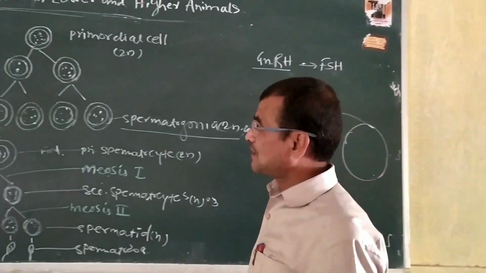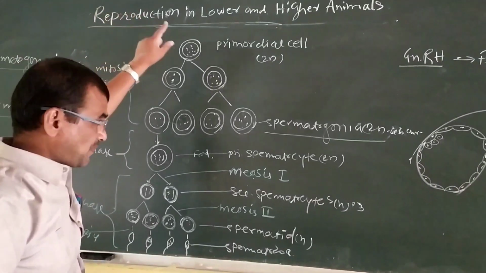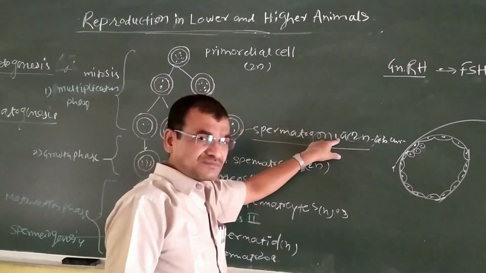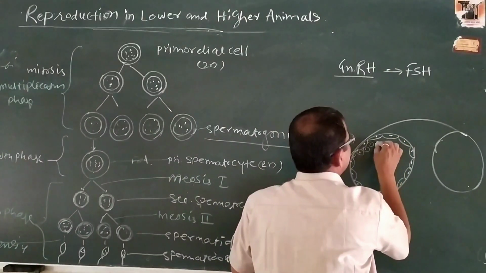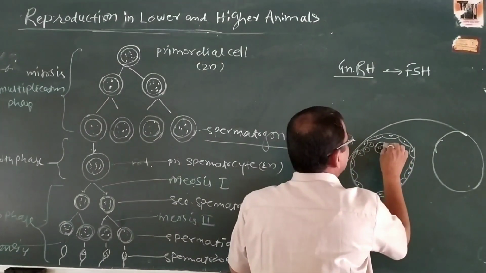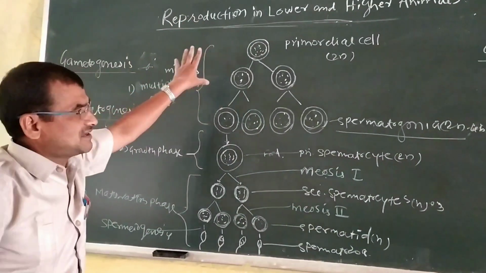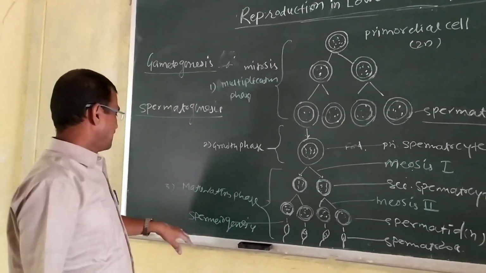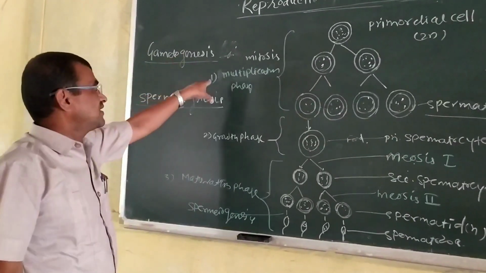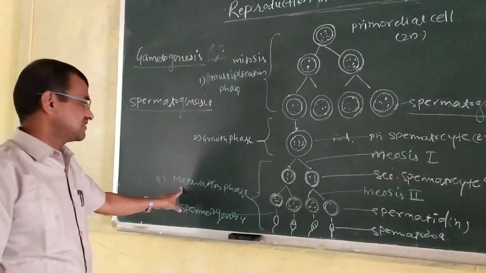A mitosis division takes place, and it produces the spermatogonia. This spermatogonia is also diploid in number, that is, it also contains 46 chromosomes. So this spermatogenesis is divided into three phases. The first phase is the multiplication phase, second phase is the growth phase, and third phase is the maturation phase.